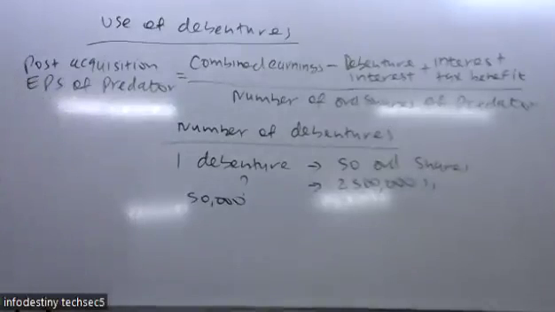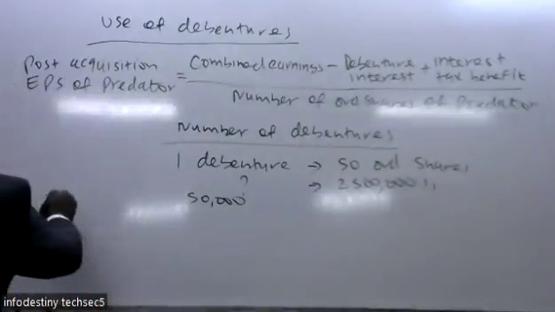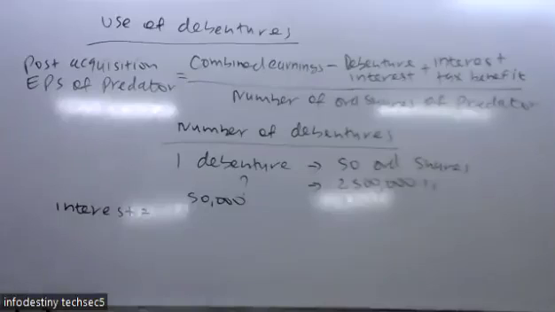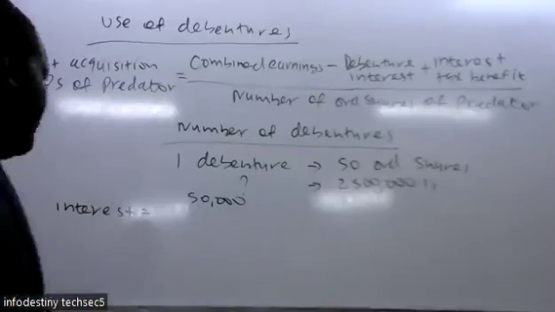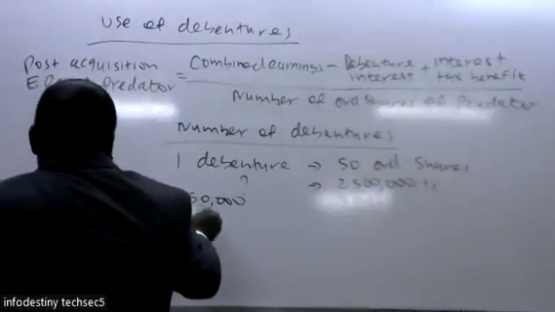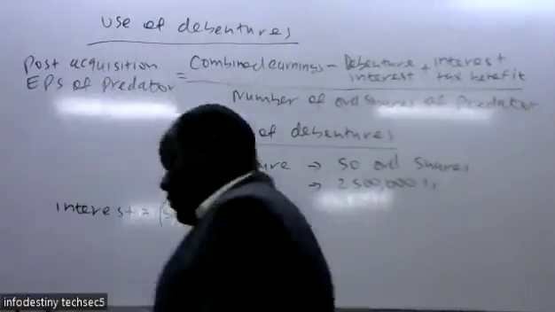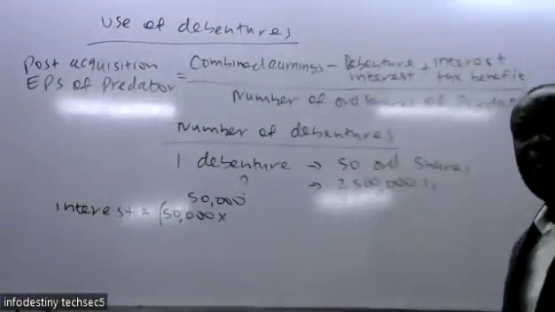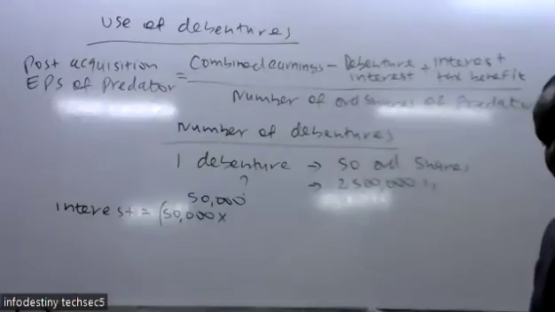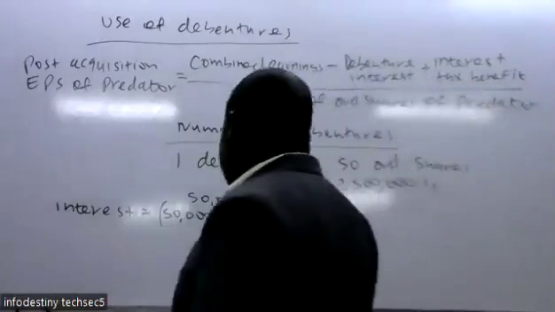After that, we now compute interest. There are 50,000 debentures. The question had given you the par value per debenture, which is 1,000, so multiplied by 1,000.